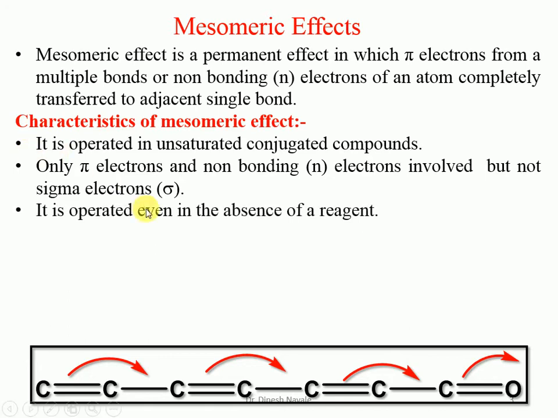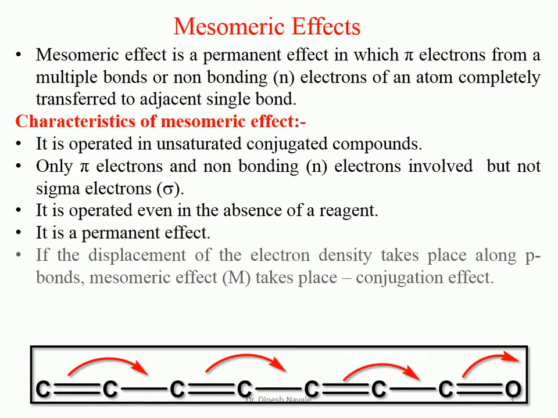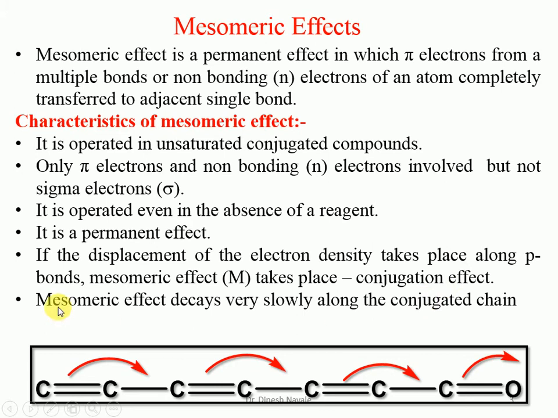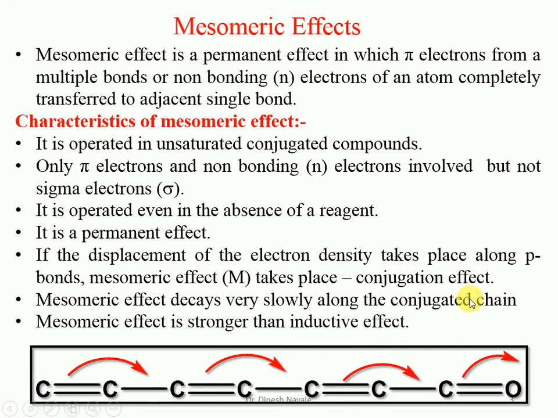It operates even in the absence of a reagent, so no reagent is needed to exhibit the mesomeric effect. It is a permanent effect. If the displacement of electron density takes place along the pi bonds, the mesomeric effect takes place like this. So it is also called the conjugate effect. The mesomeric effect decays very slowly along the conjugated chain. The mesomeric effect is stronger than the inductive effect.